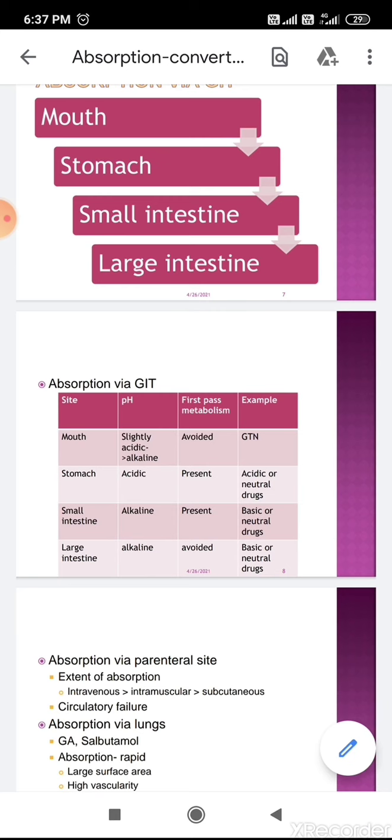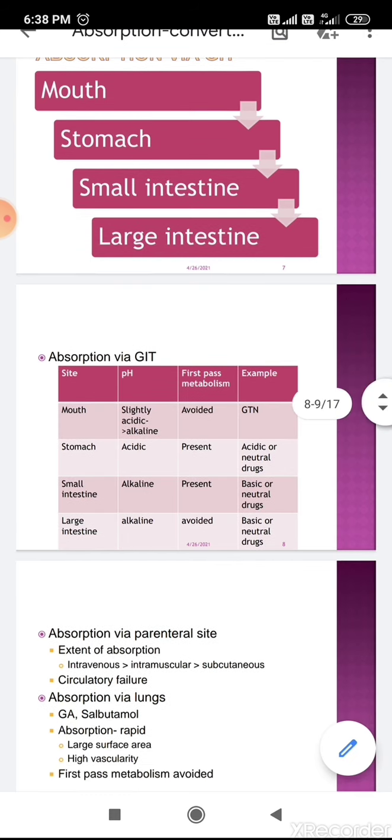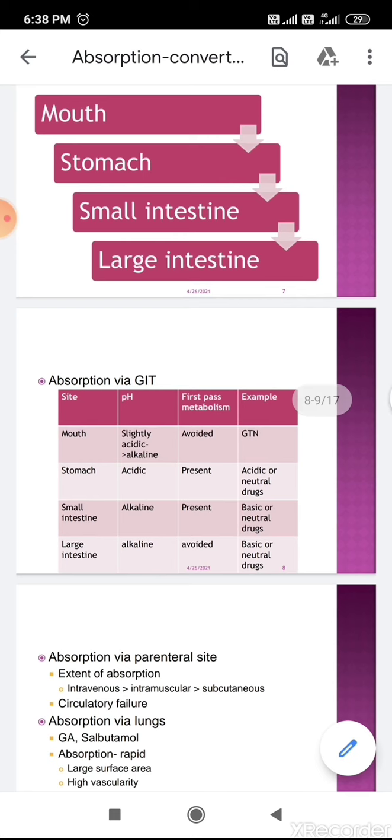Small intestine has a large surface area, and because of the large surface area, small intestine is always the more important site as compared to stomach for acidic drugs as well as for basic drugs.